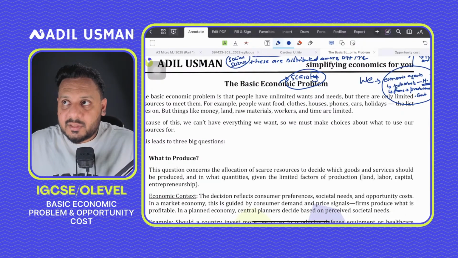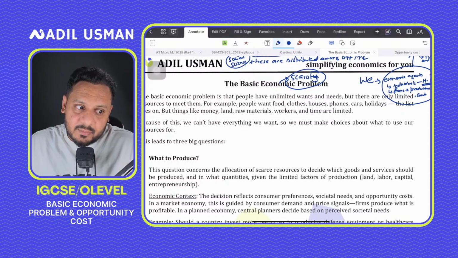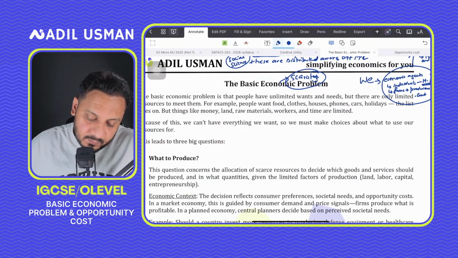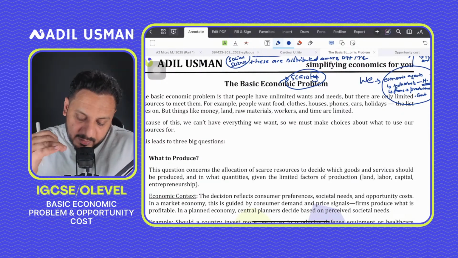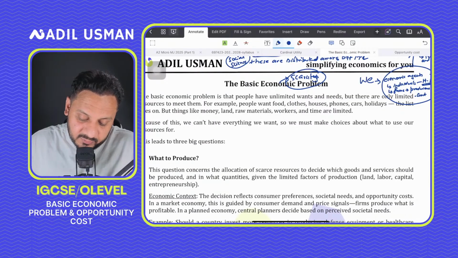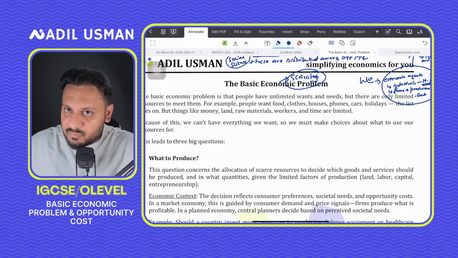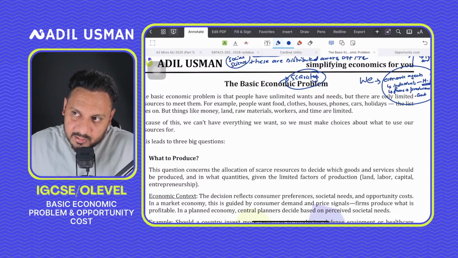Producers would think, whatever the consumers are prioritizing, we'll end up producing that. So remember that whatever decisions the government or the producers take reflect what consumers want and what society needs and wants at that time, right?